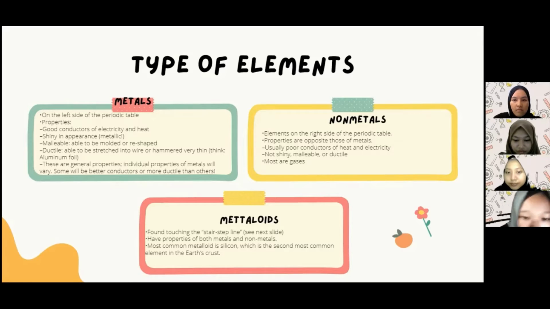Second, nonmetals. Nonmetal elements are on the right side of the periodic table. Nonmetals have properties opposite those of metals. Usually poor conductors of heat and electricity, not shiny, malleable, or ductile, and most are gases. Third, metalloids. Metalloids are found touching the stair-step line and have properties of both metals and nonmetals. The most common metalloid is silicon, which is the second most common element in the Earth's crust.